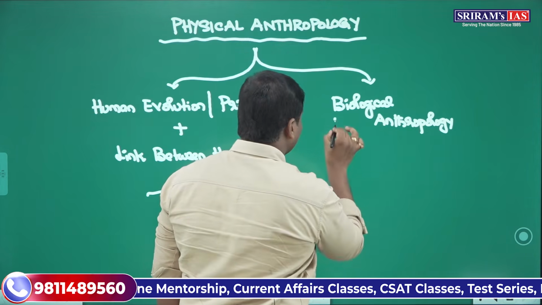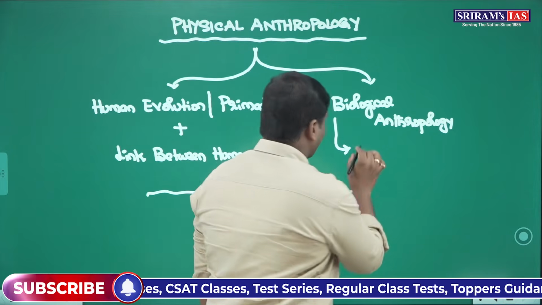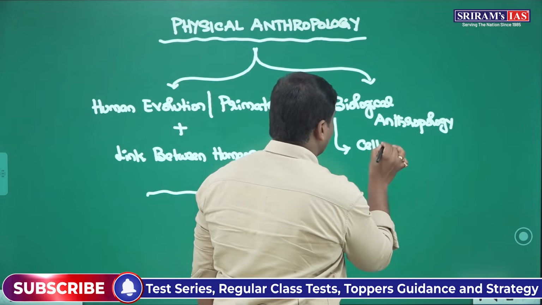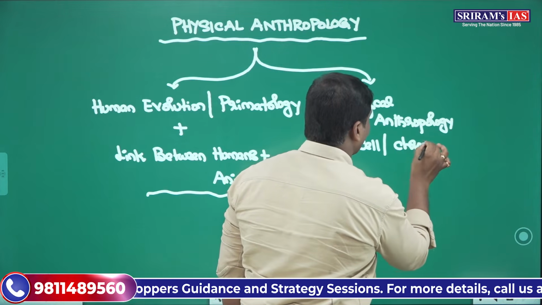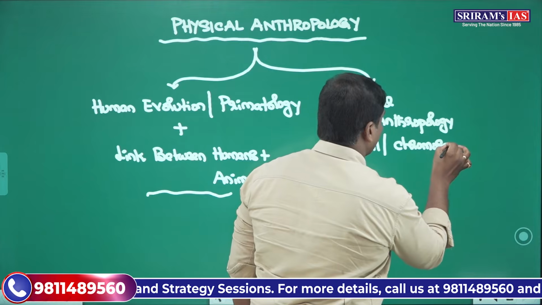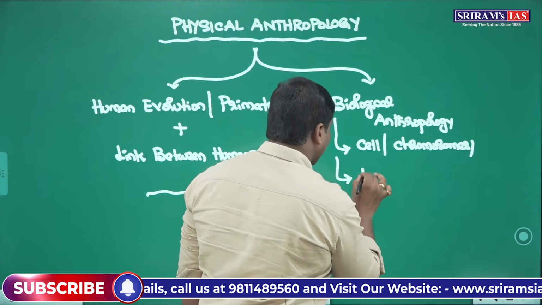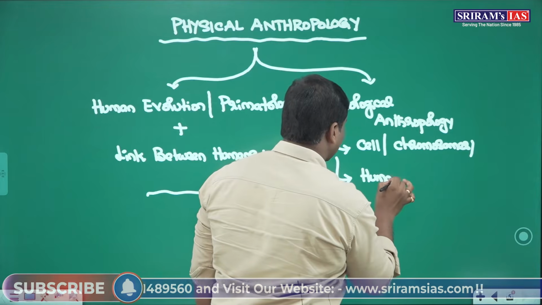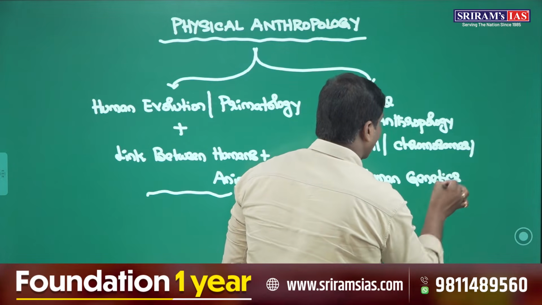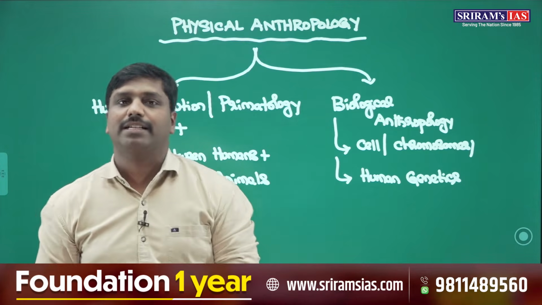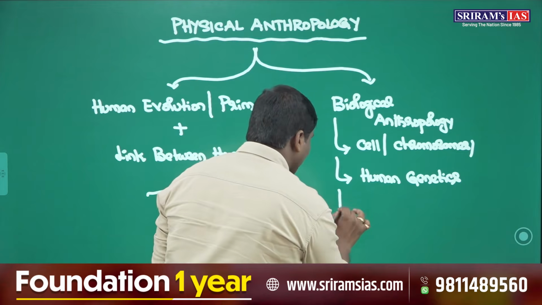Usually here we will study various aspects like living aspects. What are cells? What are chromosomes or chromosomal aberrations? That's one thing. And then human genetics: what is human genetics, what is Mendelian genetics, and how we have different chromosomes and chromosomal aberrations, that kind of things.